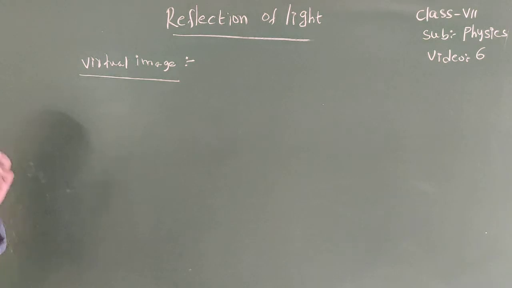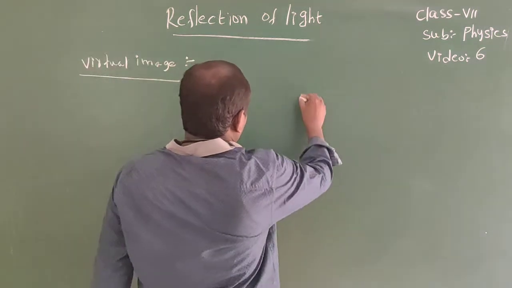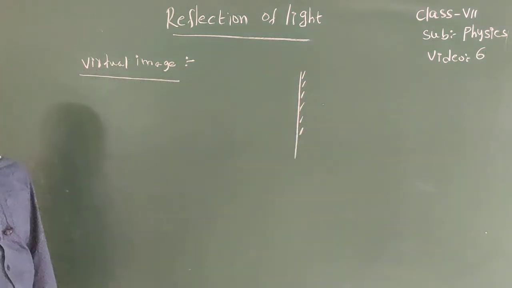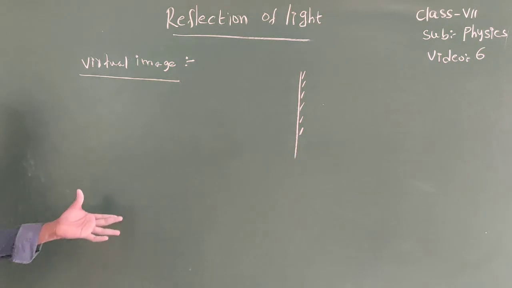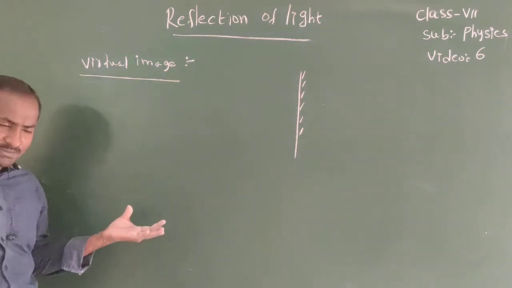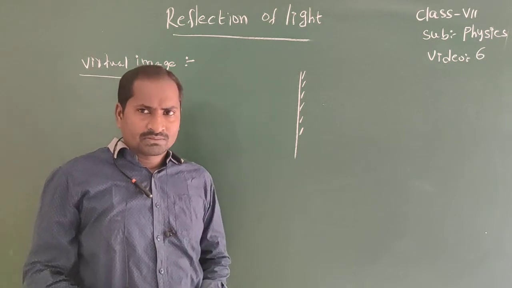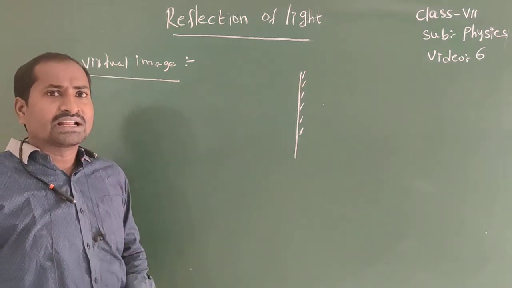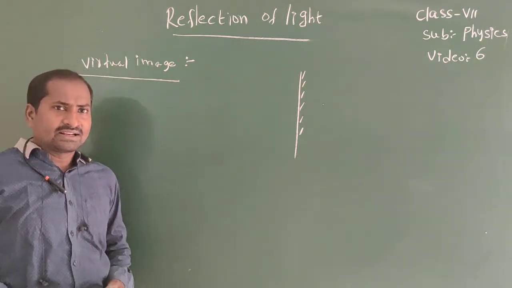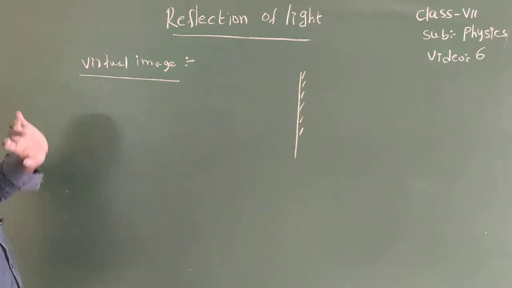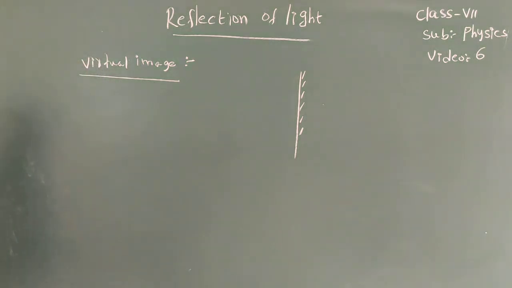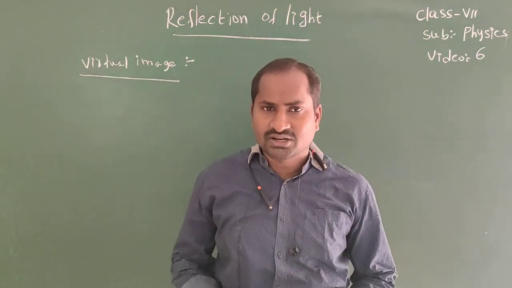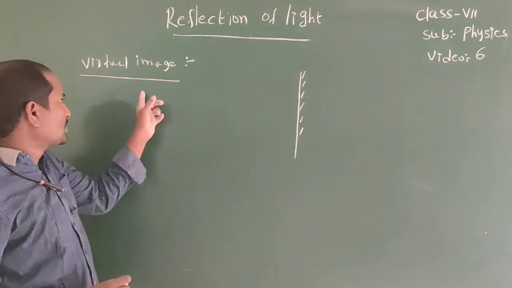Virtual image means when the rays of light diverging from the point source, from the object, after reflection again diverge. Diverging rays after reflection again diverging. That point is called virtual image. Listen once again. Diverging rays after reflection again diverge. That is called a virtual image.